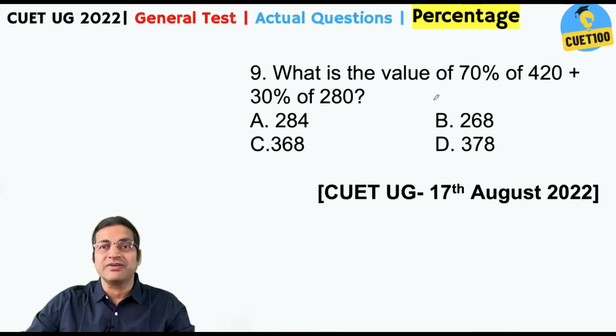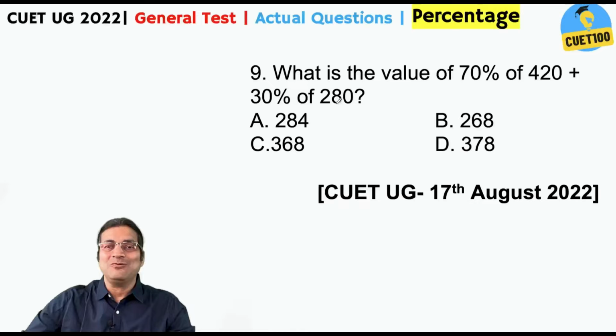What is the value of 70% of 420 plus 30% of 280? 420 is a dangerous number. I'm sure you all are aware of section 420 of the Indian Penal Code. You may be asked this question in the GT, in the general test.